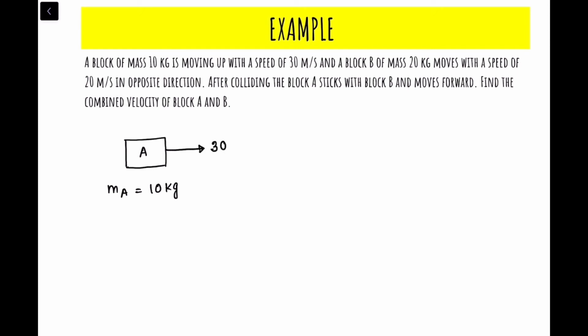And there is block B. The mass of block B is 20 kg, and block B is moving with a speed of 20 meter per second in the opposite direction, right?